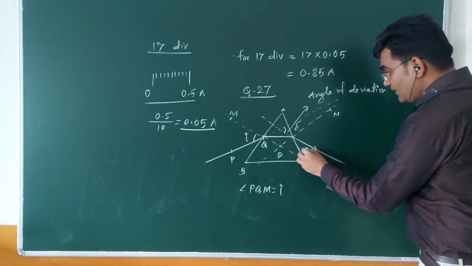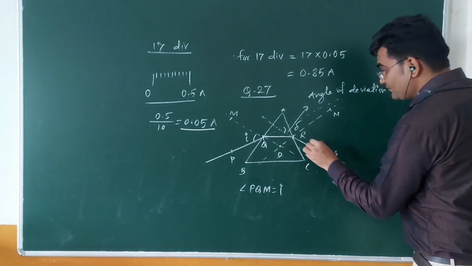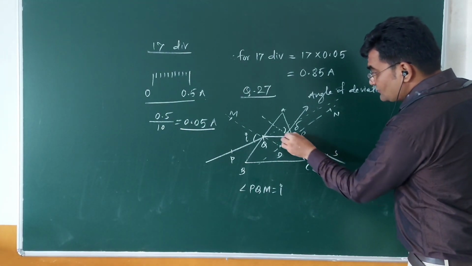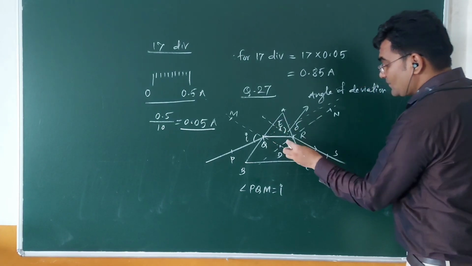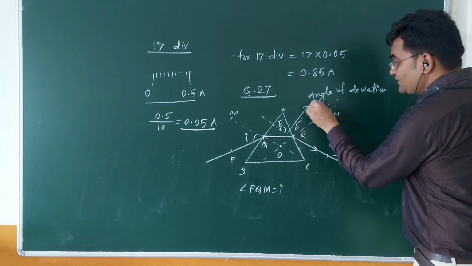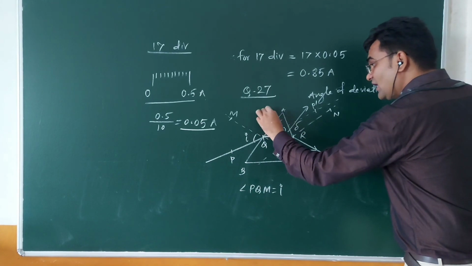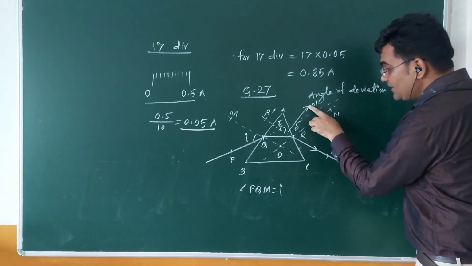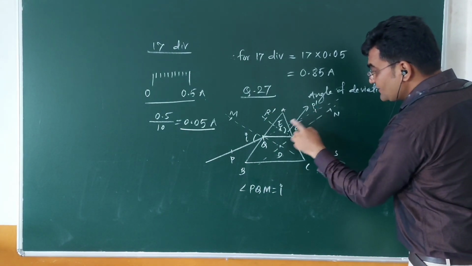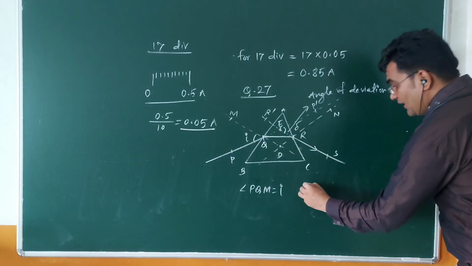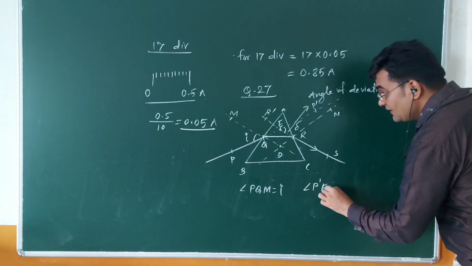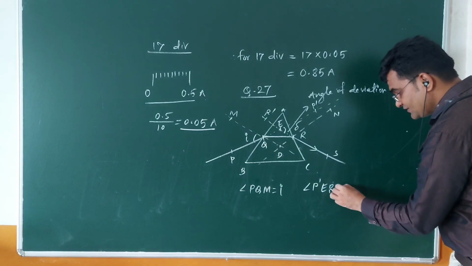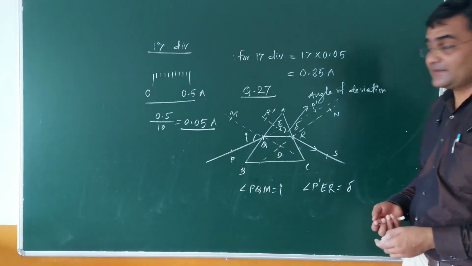If I label this, say it is RS, this is E, this is P dash and this is R dash. Then angle P dash ER, or P dash ES, is equal to the angle of deviation.